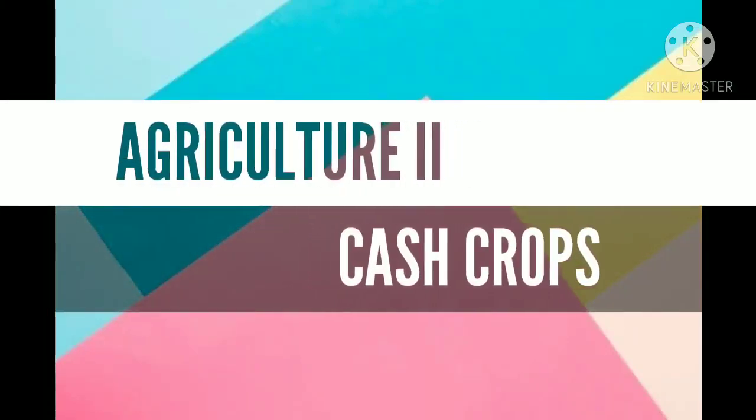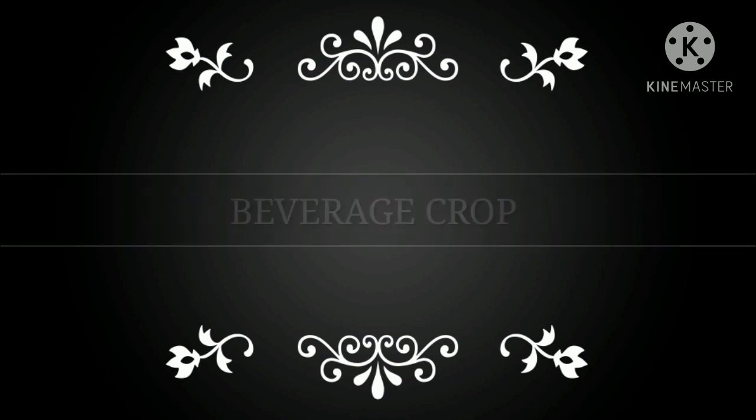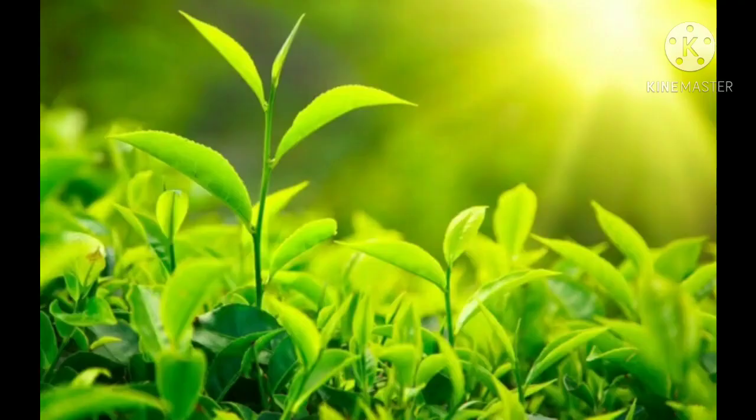Agriculture: cash crops. Today we'll be learning about the beverage crop. Tea and coffee are the two important beverage crops. So we'll be learning about tea.